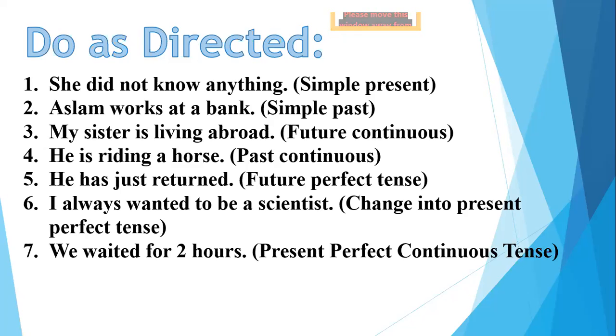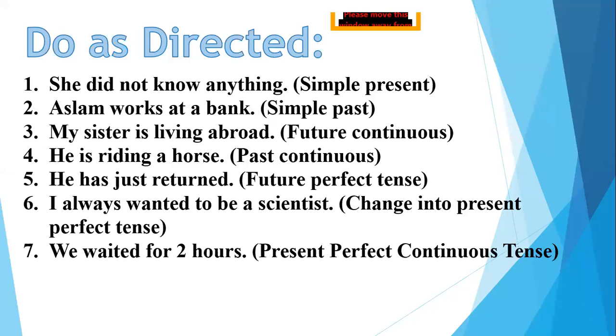No. Where is the have? Yes. I have always wanted to be a scientist. Okay. This is the way you will change the sixth one. I have always wanted to be a scientist. See, this is a little tricky one. The present perfect tense: I have always wanted.